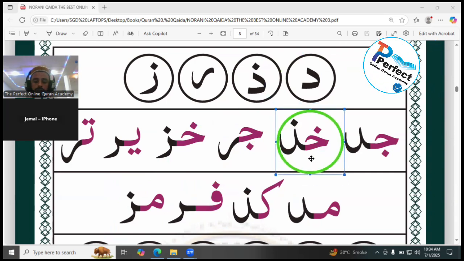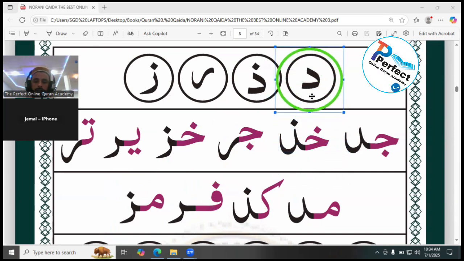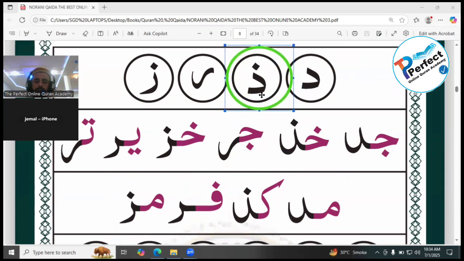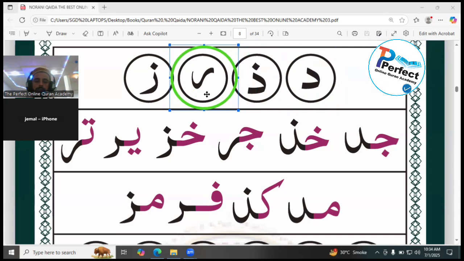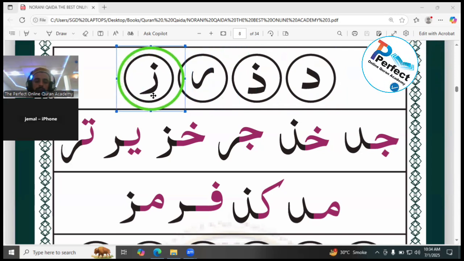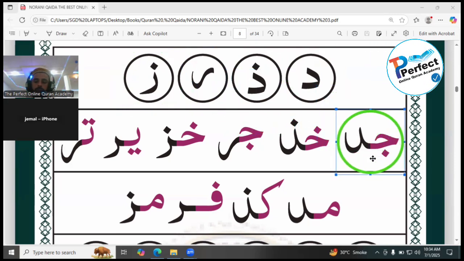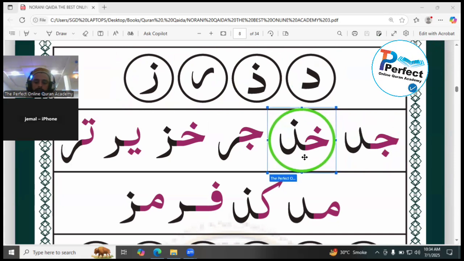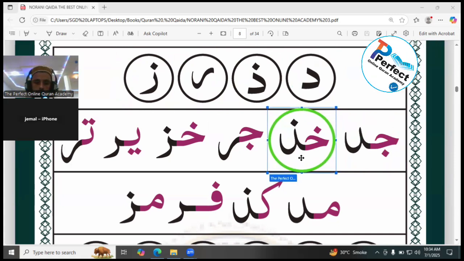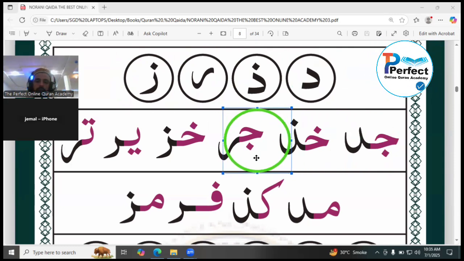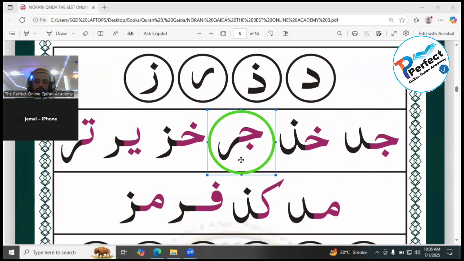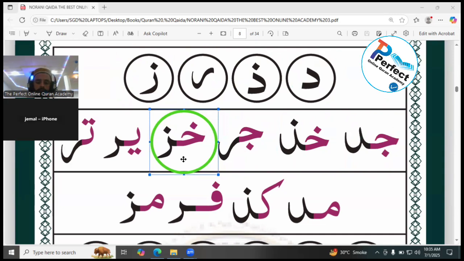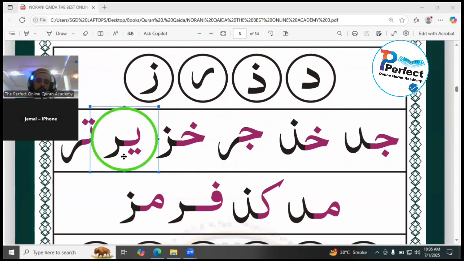Tomorrow only these 3 lines are your lesson. Dal, zal, ra, za, jim dal, khazal, jim ra, khaza, yara,